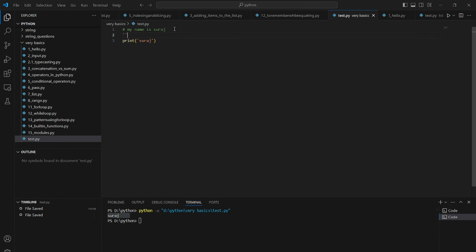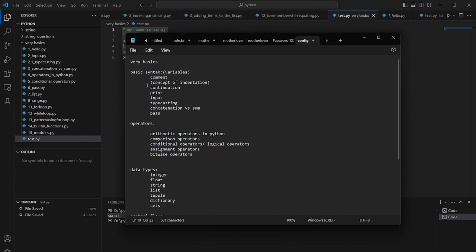For a multi-line comment, we can use three single inverted commas. We can write anything in the multi-line comment. So this is how we comment. This is done. Then let's learn the concept of indentation.